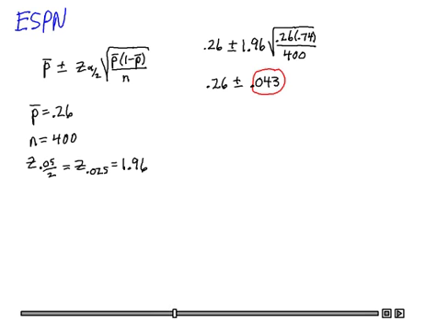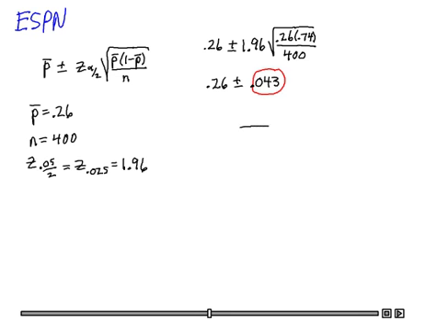And what does that mean, actually? Well, if we were going to estimate the population percentage of ESPN Sports Zone website users that are women, we would estimate that percentage at 26%. But how far off could that 26% be from the real population proportion of women using that website? According to the margin of error, it could be as far off as 4.3% under a 95% confidence.